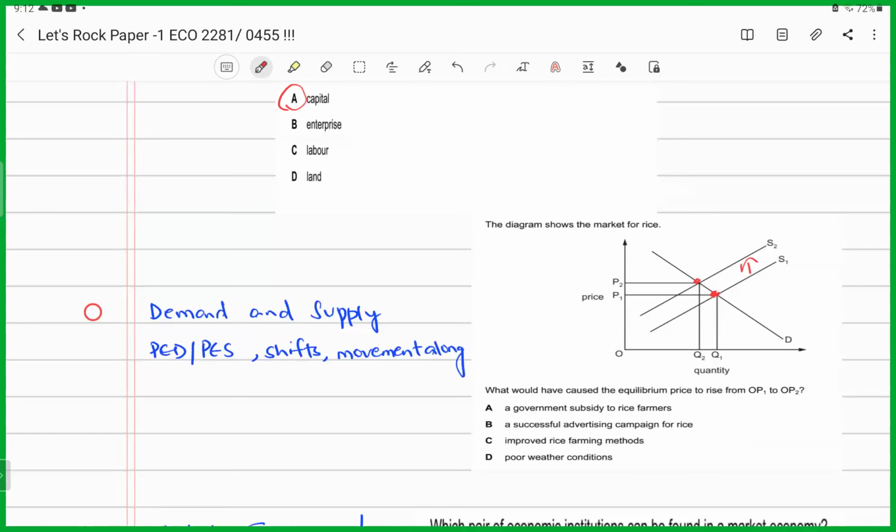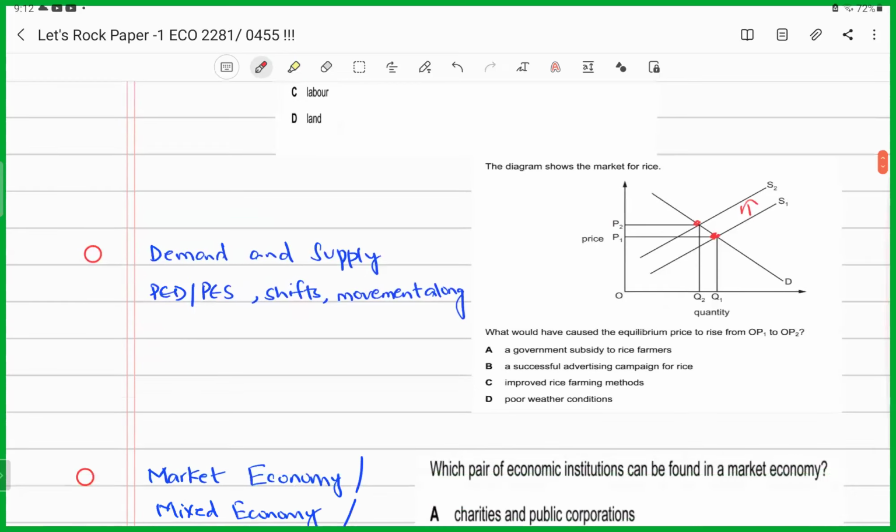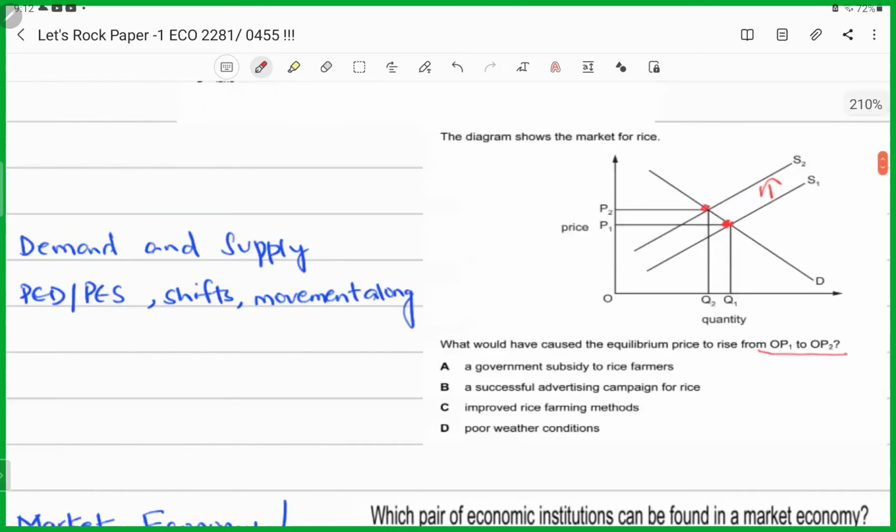Or are they asking for an impact on the revenue? So you need to study each question carefully and answer accordingly. For instance, in this case, what is happening? The equilibrium price has risen from OP1 to OP2, and the supply curve has shifted inwards towards the left. Now they are saying what could have caused this price to rise from OP1 to OP2. The price is rising, so the quantity supplied is falling. So they're saying what could be the reason?